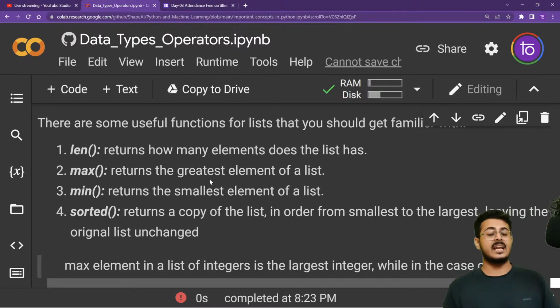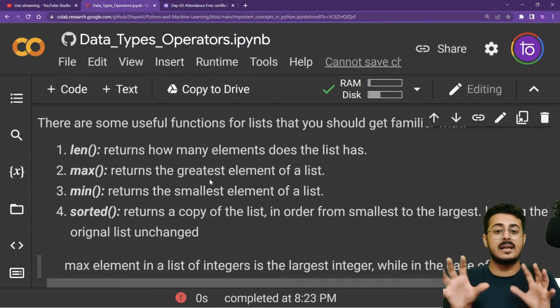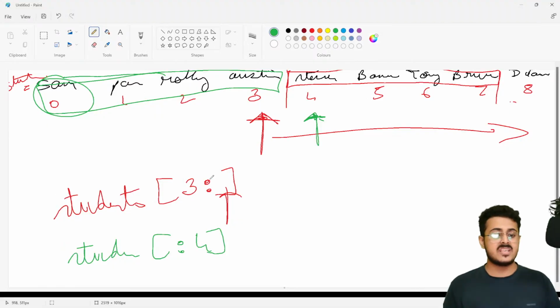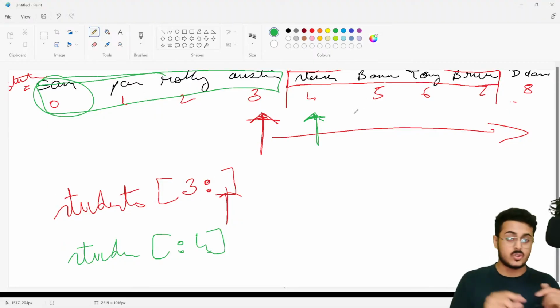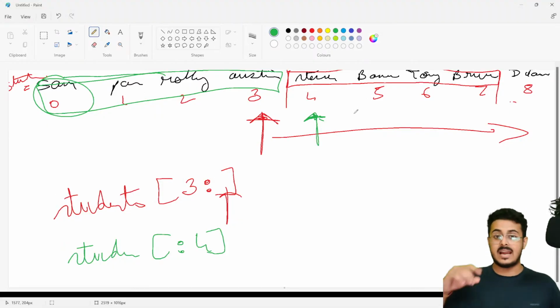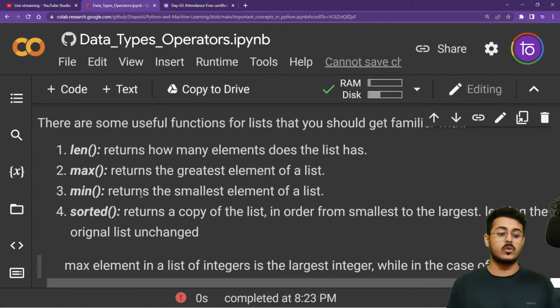Now you need to understand that a list can contain multiple data types. A single list can contain, at the same point of time, booleans, integers, floats, and strings inside the same list. But in that particular case, these functions won't work. Maximum, minimum, and sorted won't work on that. For that, the entire list needs to be of the same data type.